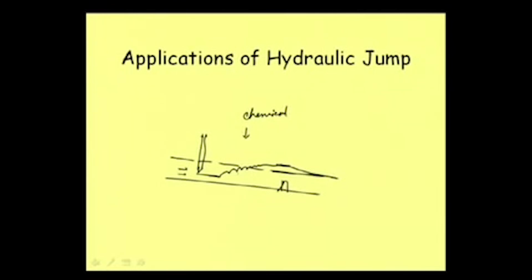So, the objective of putting such a barrier is just to fix the location of the hydraulic jump. Otherwise, the hydraulic jump can keep on moving. That will be coming later, we will be discussing how it can keep on moving. But anyway, if we can form such a hydraulic jump, and then mix the chemical here, the mixing will be proper, because here we have a lot of turbulence, and that mixture will be perfect, and then it moves in the downstream direction. So this is one application of the hydraulic jump, where it can be used for mixing chemicals.